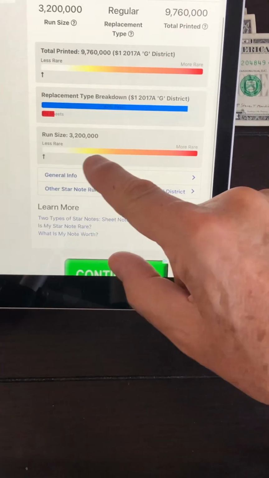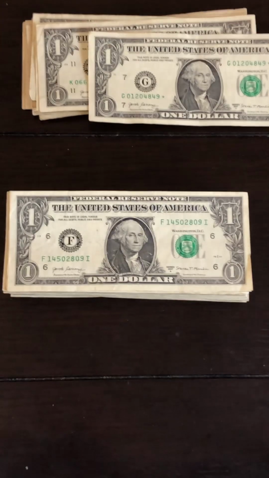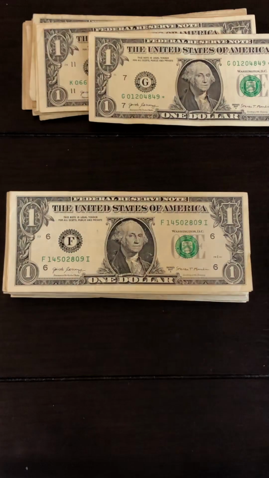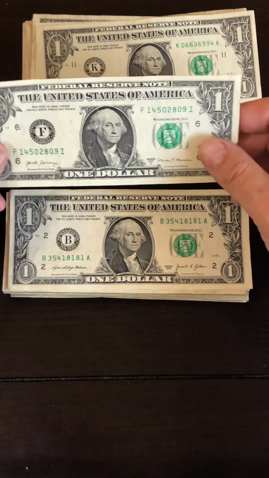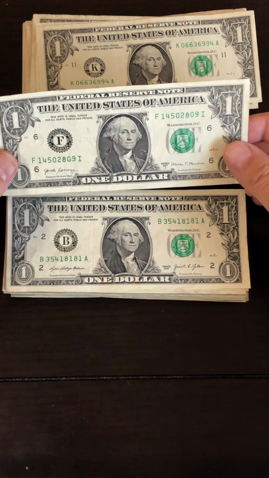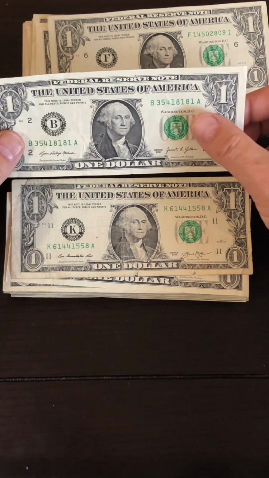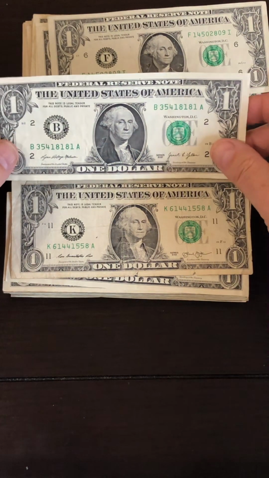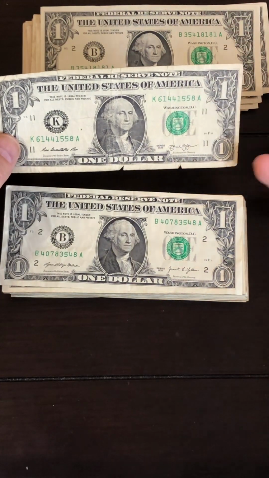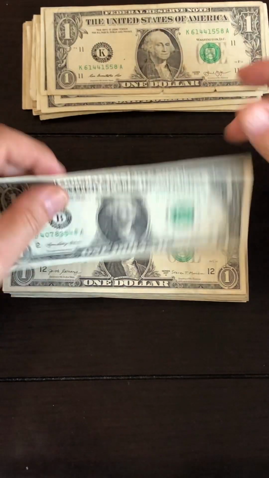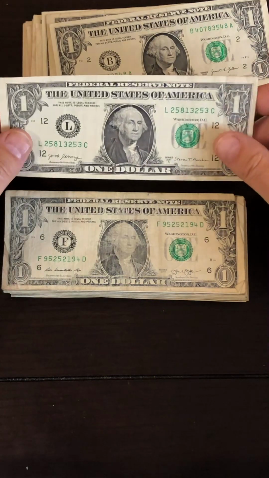All right, another 3.2 million and 9.7 million printed. So nothing there in terms of value. We'll put that into our star note pile that we're going to keep and sell as a lot or a block. Okay, nothing there. 18181. That'd be nice if that was 18181 all the way across. That'd be a binary if it was just those two numbers all the way across. That'd be very nice. Nothing there.